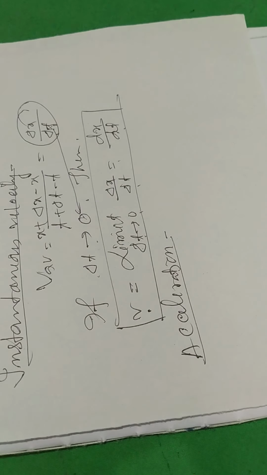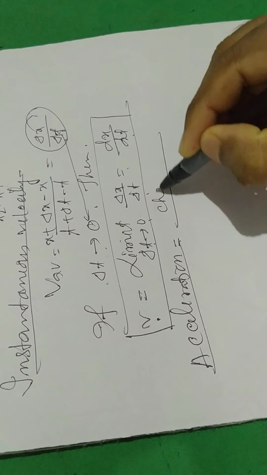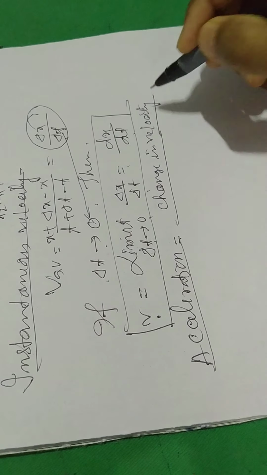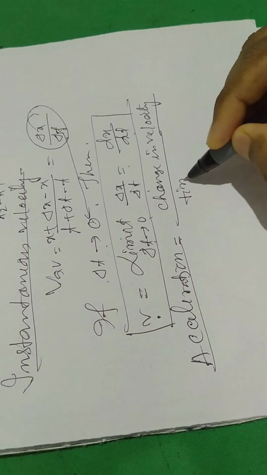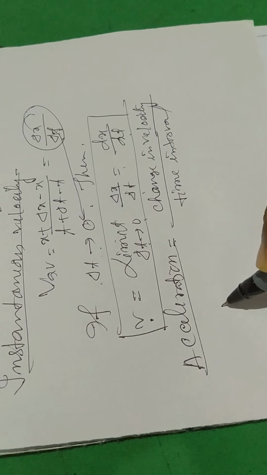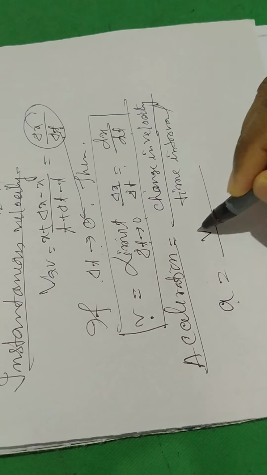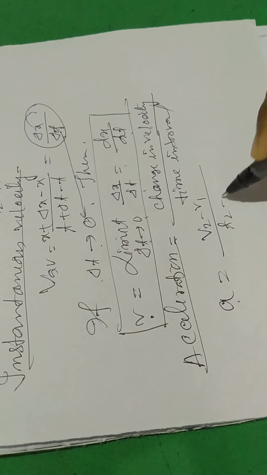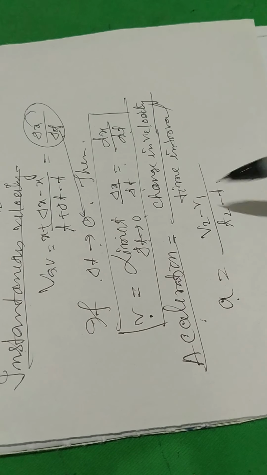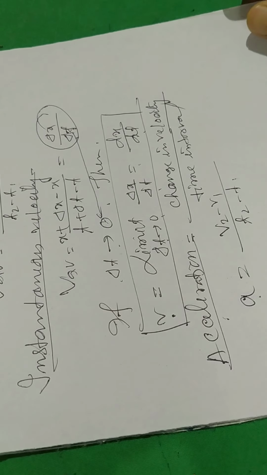So acceleration is defined as the rate of change of velocity: change in velocity divided by time interval. If you write acceleration as a, then a equals v2 minus v1 divided by t2 minus t1. This is the change in velocity in unit time interval.